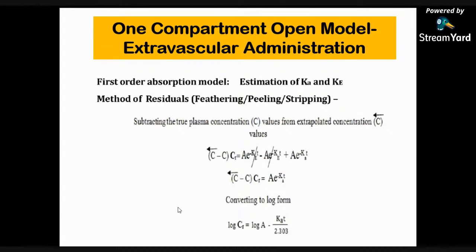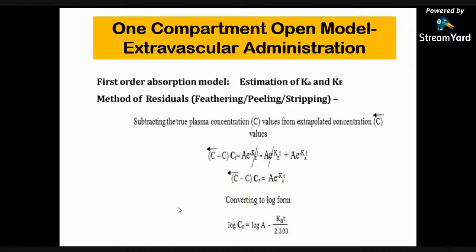In some instances, the Ke obtained after the IV bolus of the same drug is very large, much larger than the Ka obtained by the method of residual. This is called the flip-flop phenomenon, since the slopes of the two lines have exchanged their meanings.